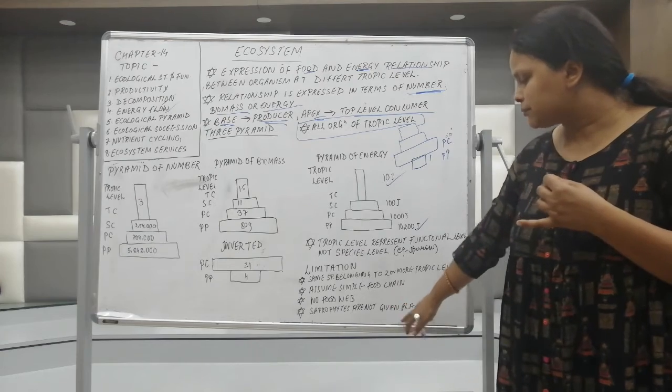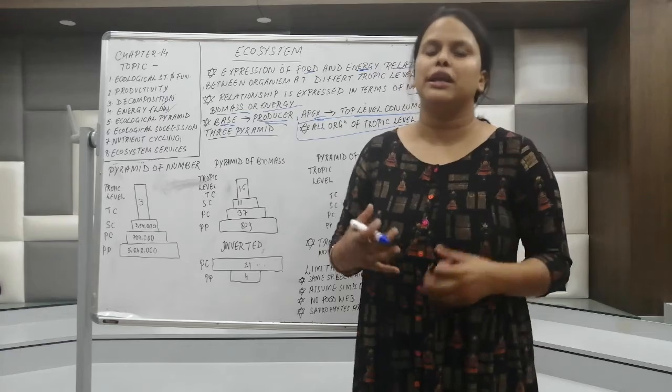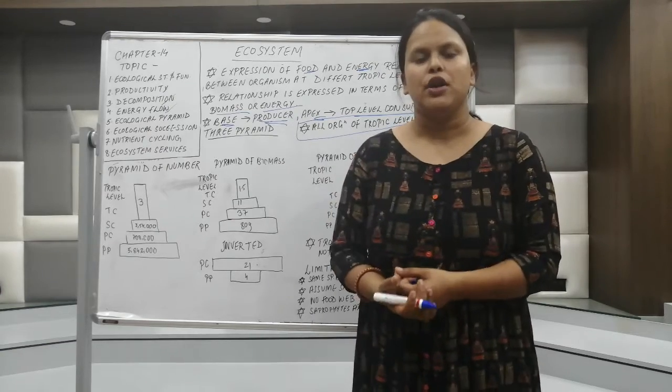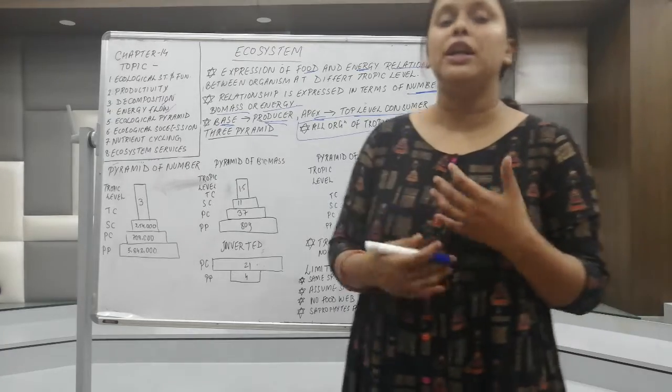The next limitation is saprophytes, the decomposers. They are not included in the pyramid of ecosystem. So that is one more limitation. This is all about the ecological pyramid.